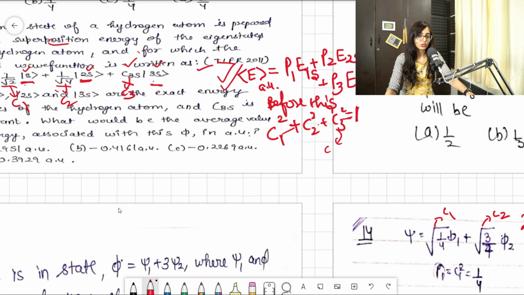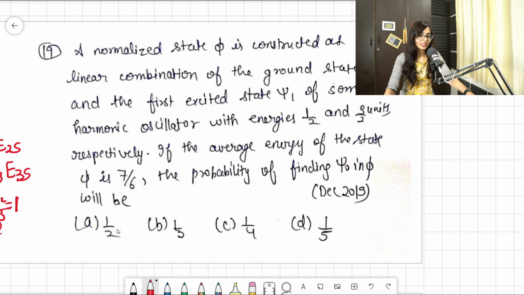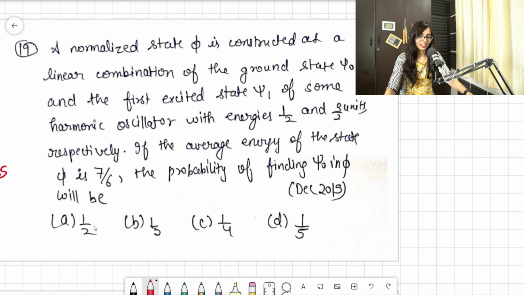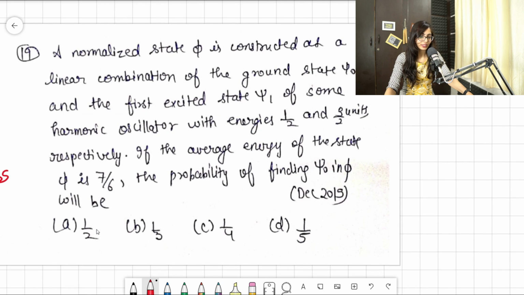So let's go ahead to the next question. Let's see what the next question has in its pocket for us. Clear? So let's see what is there.